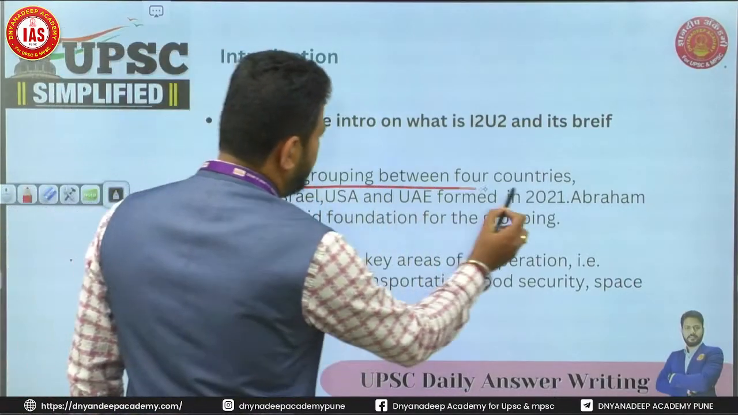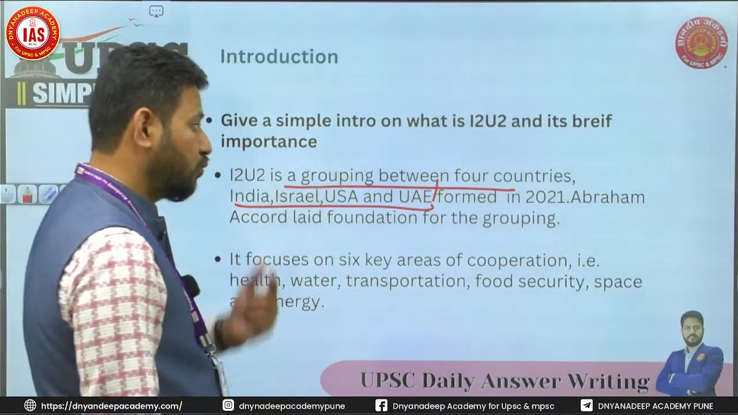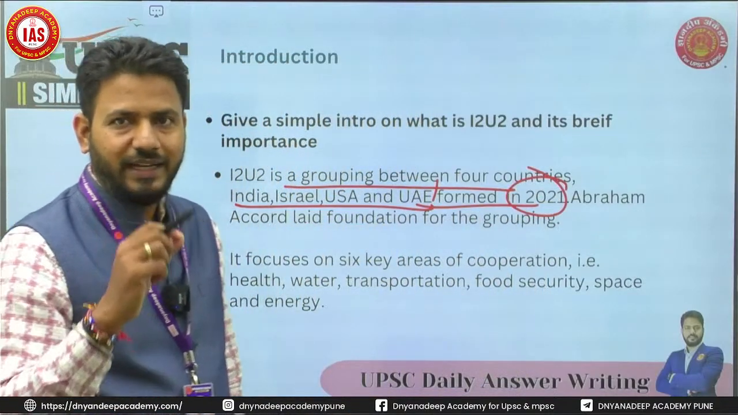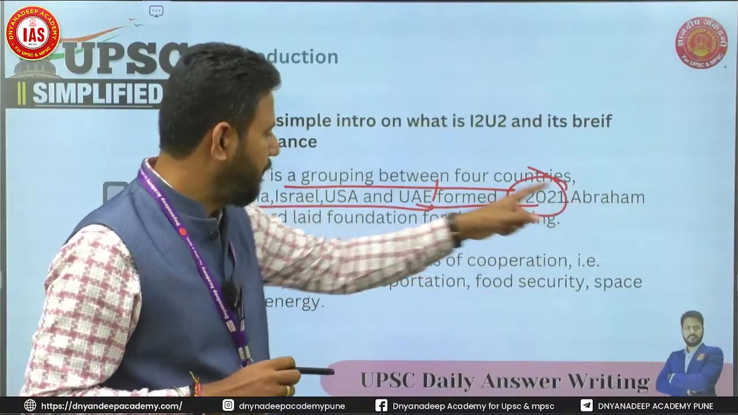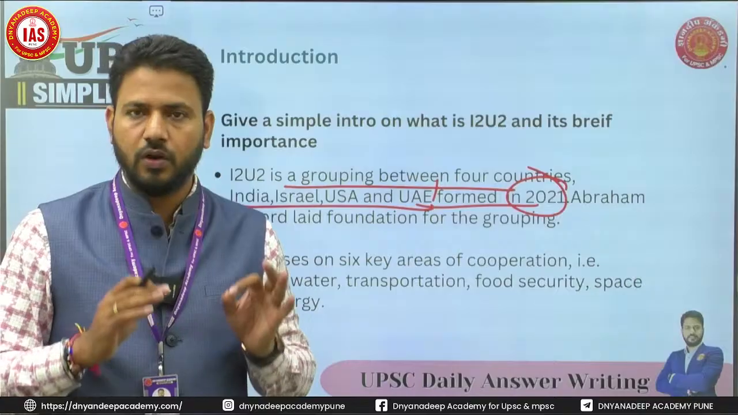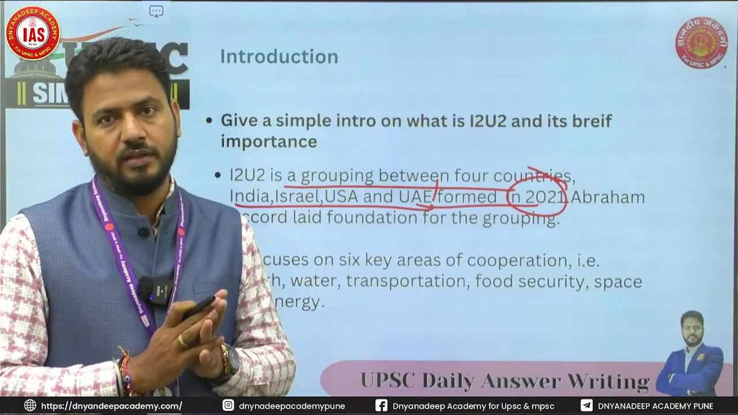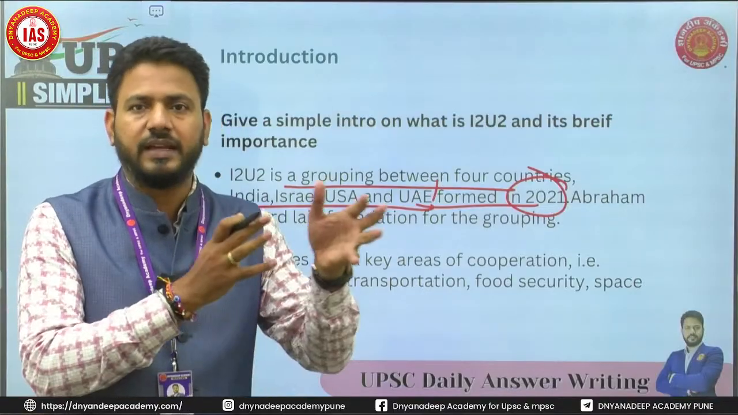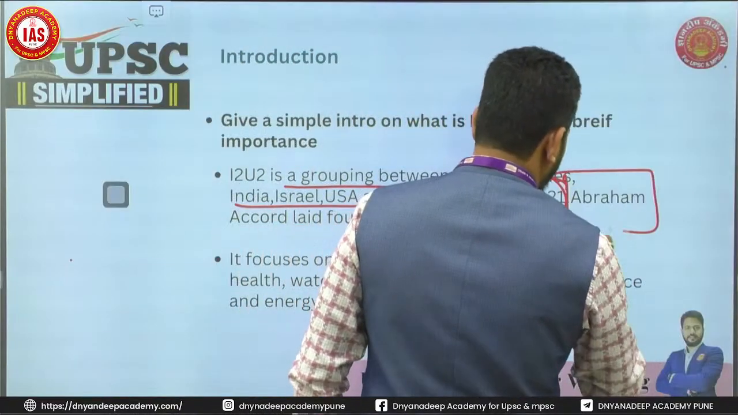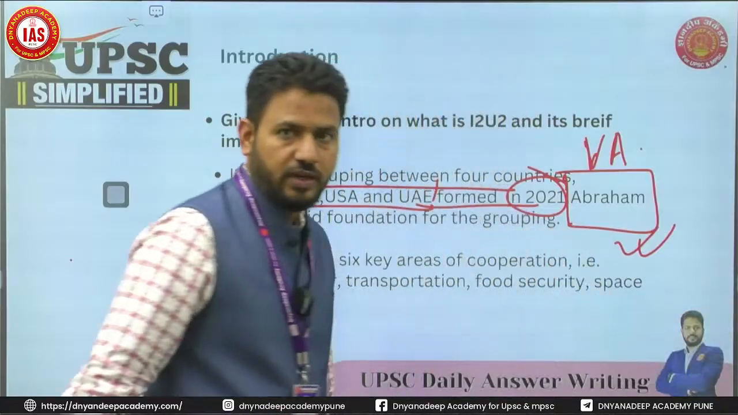So you see, it is a grouping between 4 countries. Everybody is going to write this. Maybe some students will write it was formed in 2021. But to get that edge, you have to write that Abraham Accord laid foundation for this grouping. Abraham Accords of 2021, which was initiated by the US to broker peace between Arab states and Israel, are known as Abraham Accords. Okay, so this here is your value addition that you focus on. This will help you score extra.